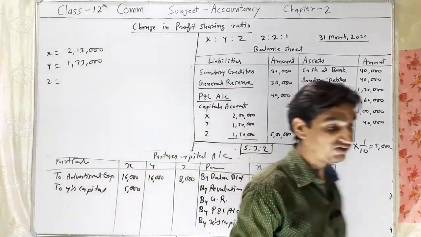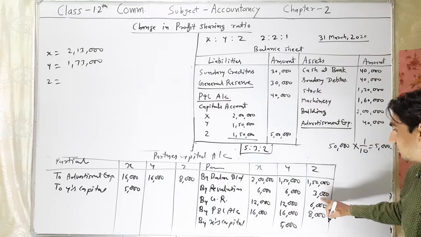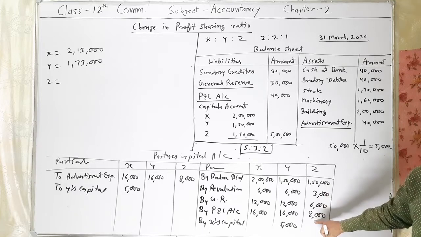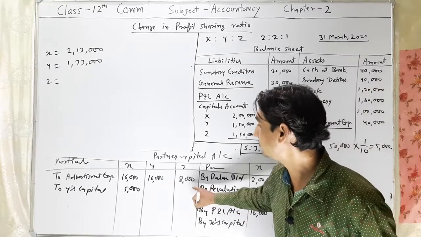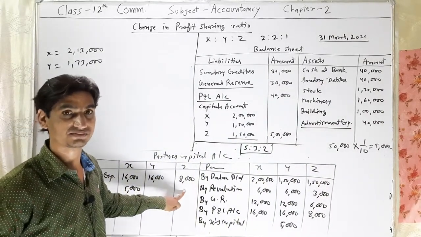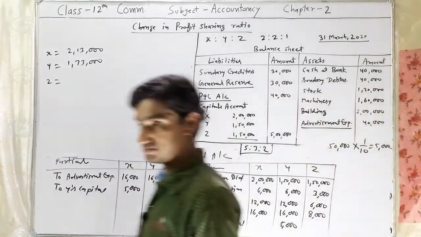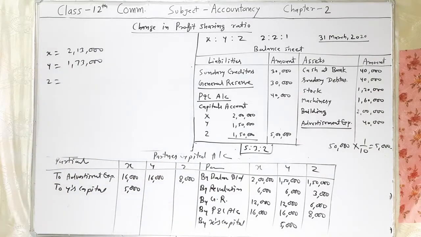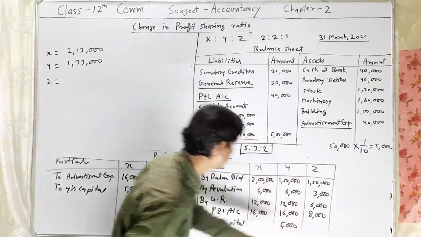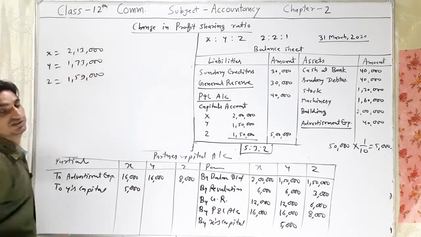Your capital will be 1,59,000. Is it clear?